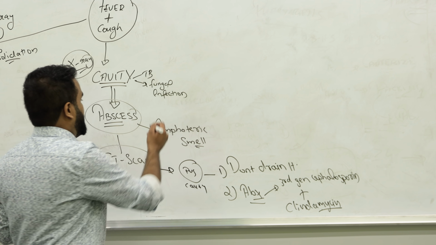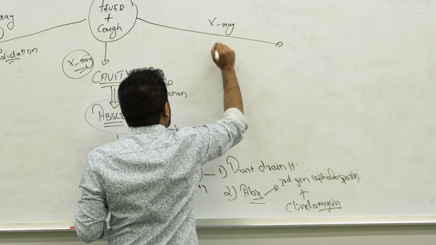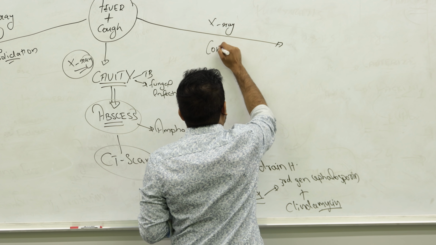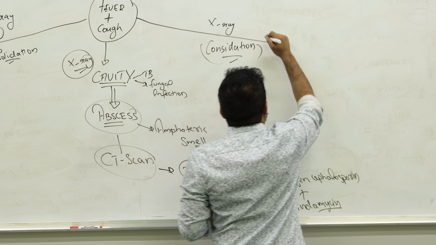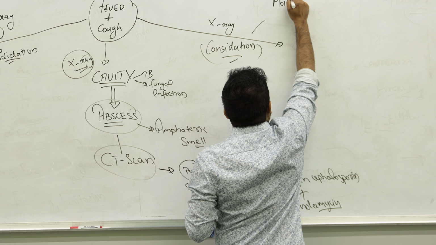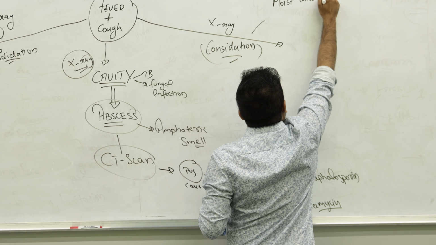Or you are seeing in the X-ray consolidation, dullness in the lobes, plus moist crackles, dullness on percussion in different lobes, middle lobe or lower lobe of the lungs. So there is a consolidation, an infiltrate, whitey patches in the X-ray. Sure, that is called pneumonia. Is pneumonia dangerous? Of course, pneumonia is dangerous.